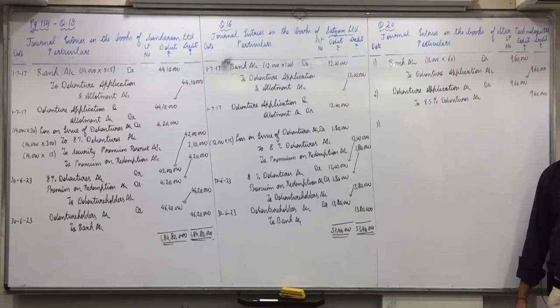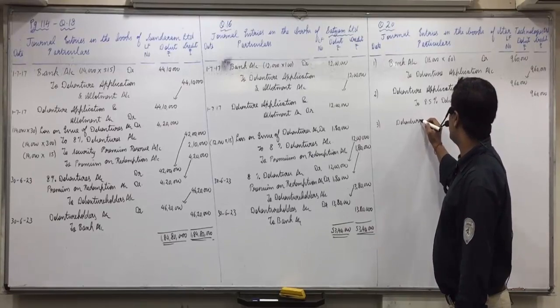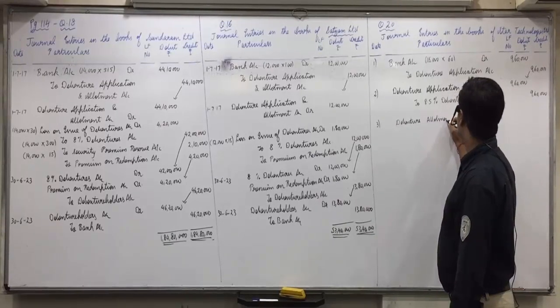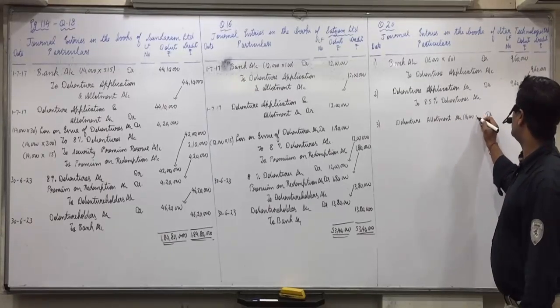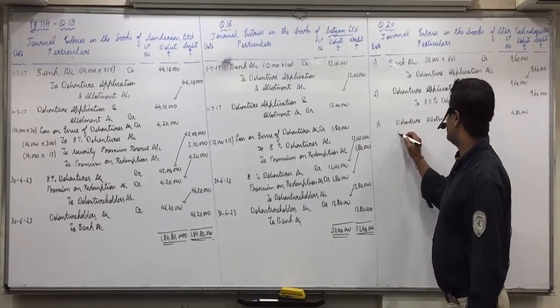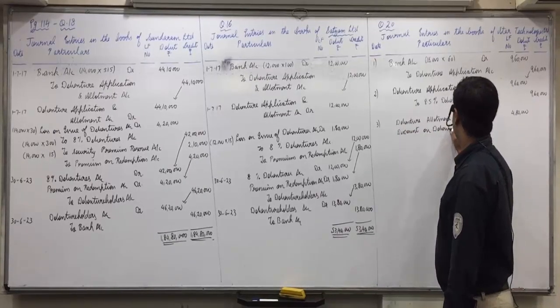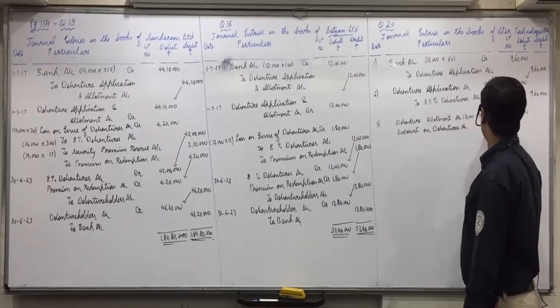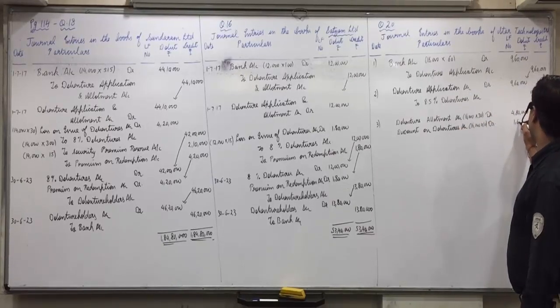Now in the third entry we have to combine that effect. They are redeemed at premium, so in the third entry we have to combine it. First of all, they are issued at discount. So the third entry will be debenture allotment account debit with the amount of allotment, 16,000 into 30, 4,80,000. Then discount on debentures account debit with the amount of discount, 16,000 into 10, 1,60,000,